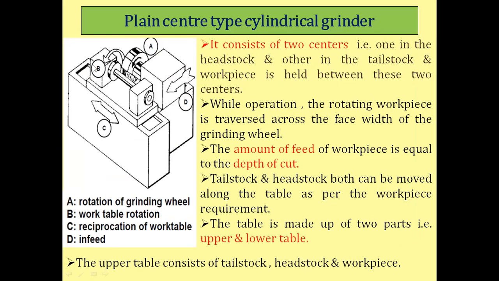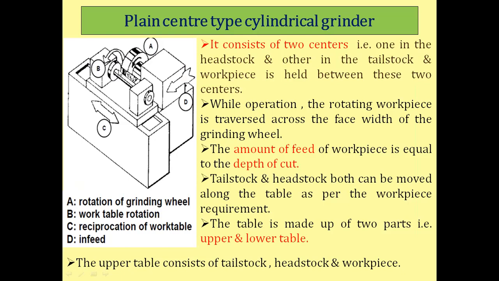In this image, this is one center and this is another center. B, the work table rotation, is given here, either clockwise or anti-clockwise. This is the tailstock and this is the headstock. In between these two centers, the workpiece is mounted on the mandrel.